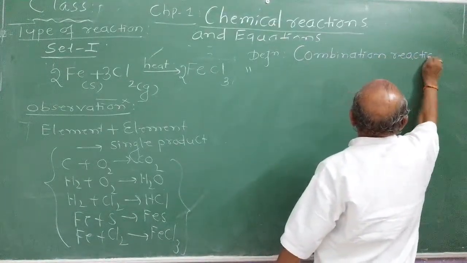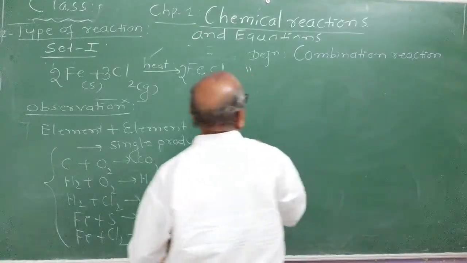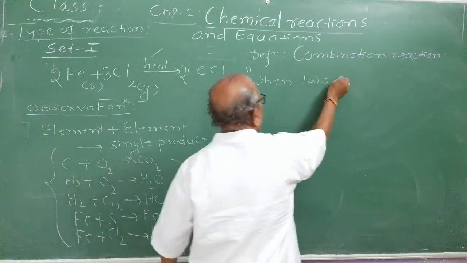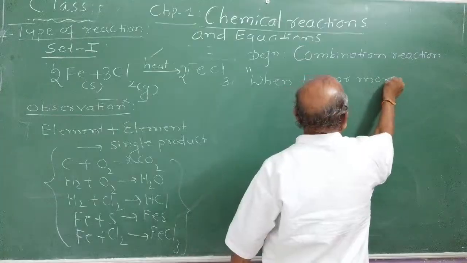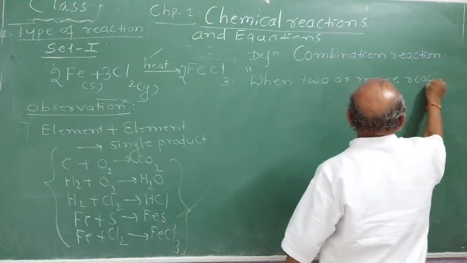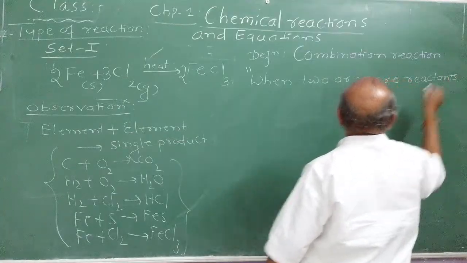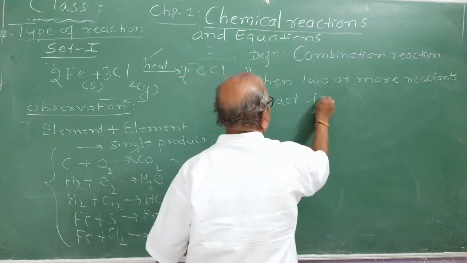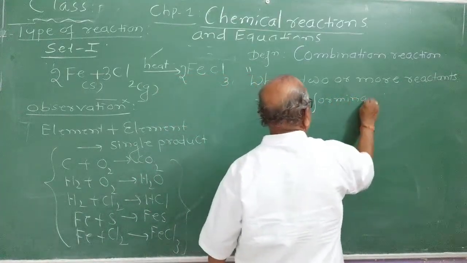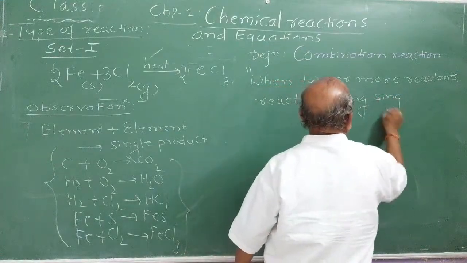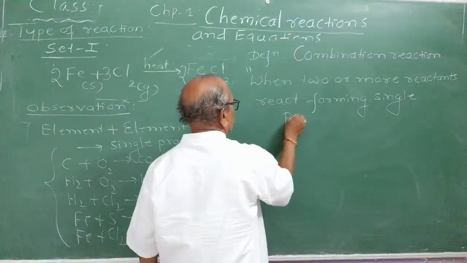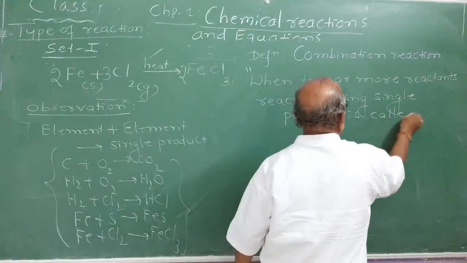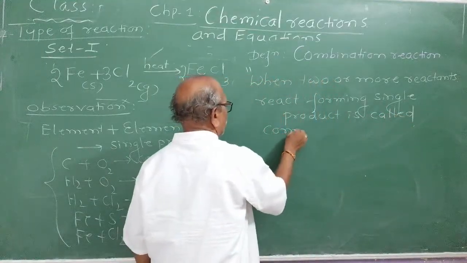Combination reaction for 1 mark. Okay, write the statement. When two or more reactants react forming a single product, it is called a combination reaction. This is the first type of reaction we learnt here.